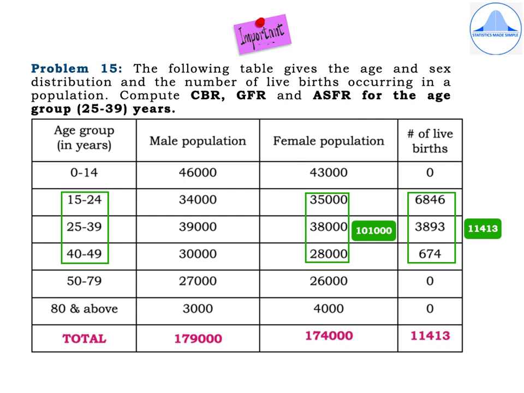Now, since in this particular problem we need to find the crude birth rate, that is CBR, we have to find the total of the male population and female population, and we also need the total number of live births. So, the totals are highlighted in pink color and they are 1,79,000, that is the total male population. The total female population is 1,74,000 and the total number of live births is 11,413.